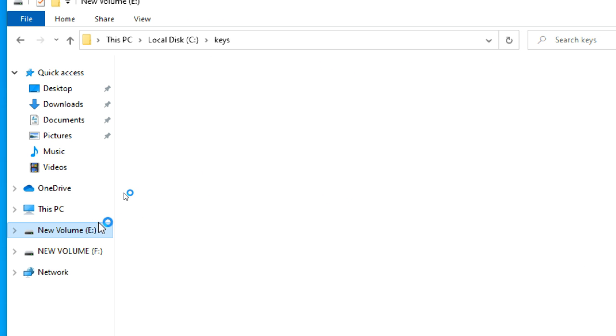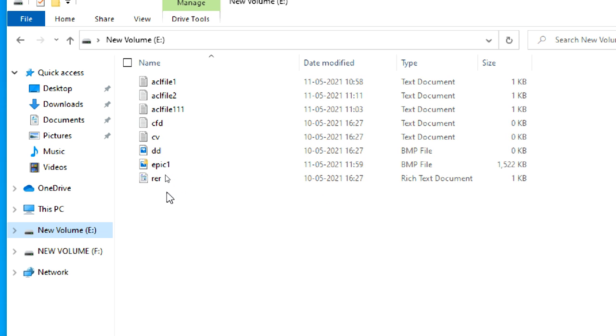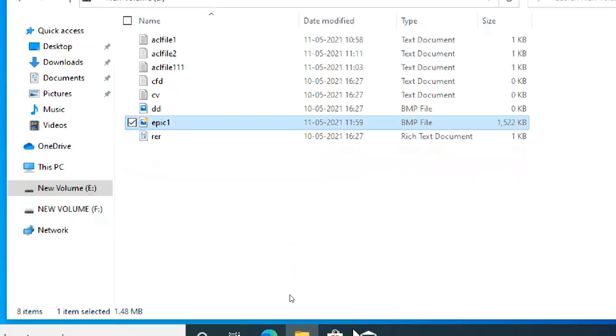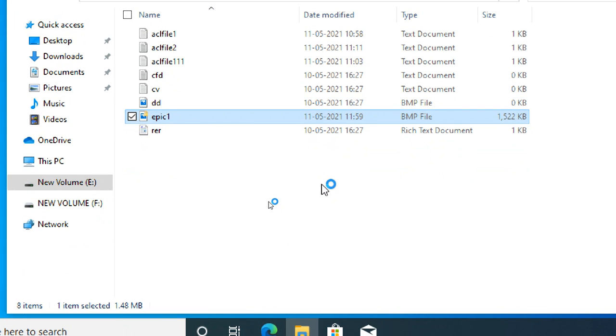Now we'll go to the E drive and try to open that file. I double click on it and try to open the file.